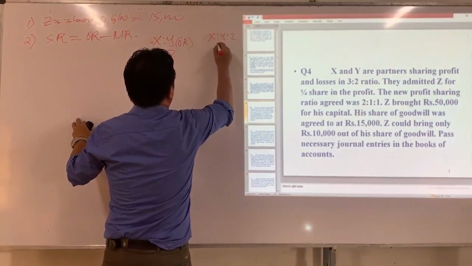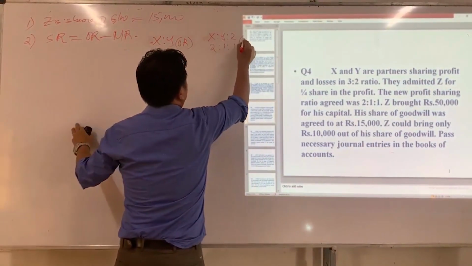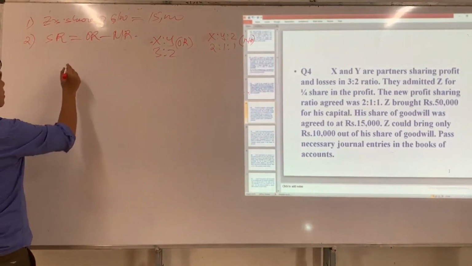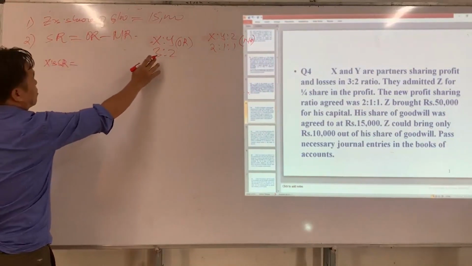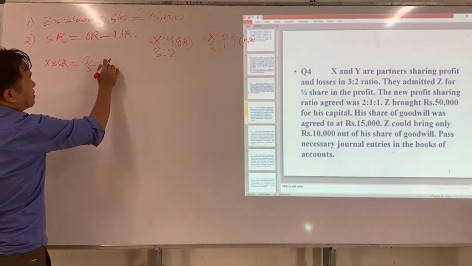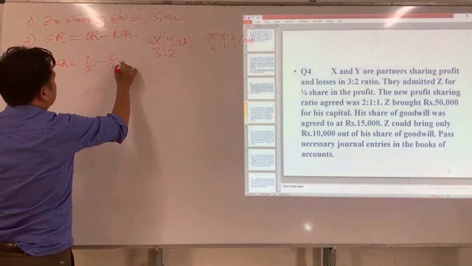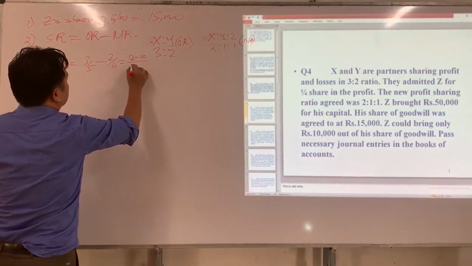New ratio 2:1:1. Now X's sacrifice ratio is equal to X's old ratio 3/5 minus X's new ratio 2/4, which is 12 minus 10 divided by 20.